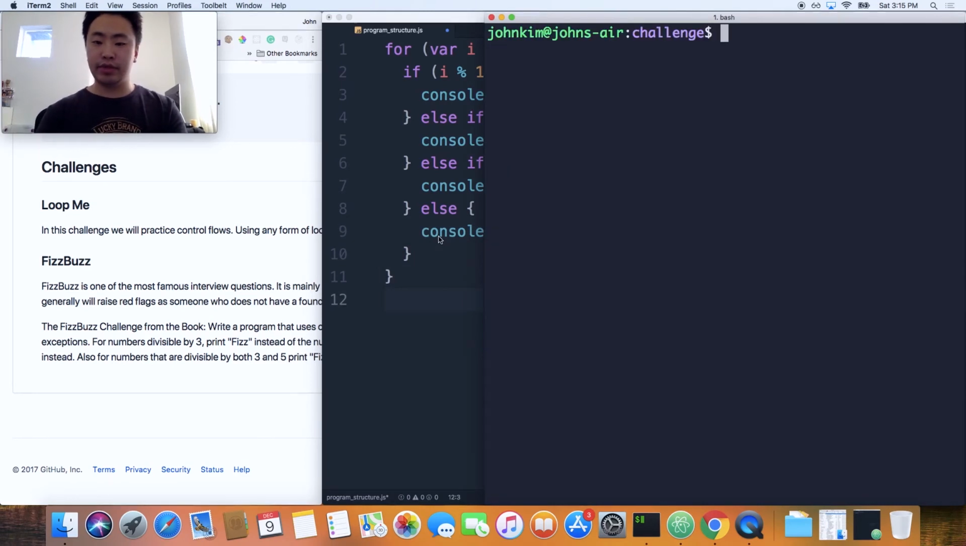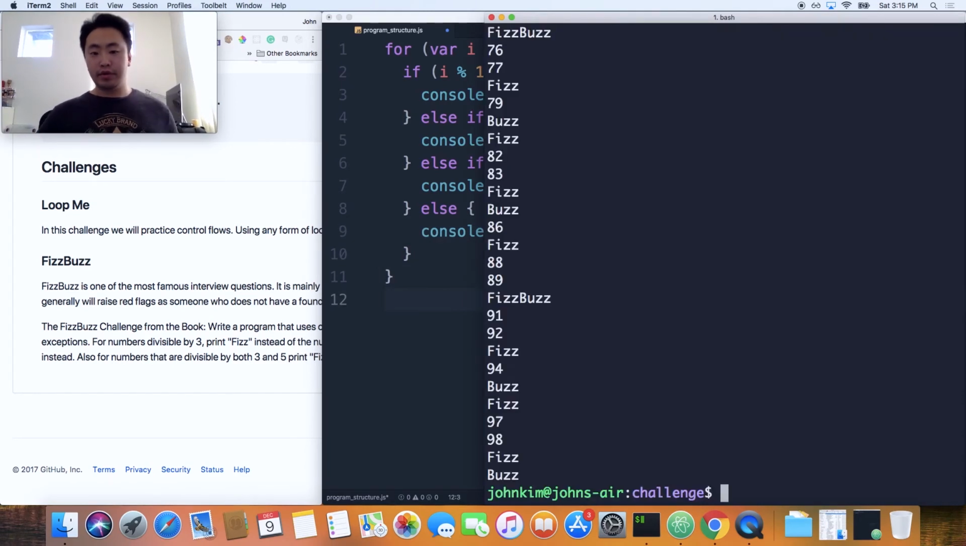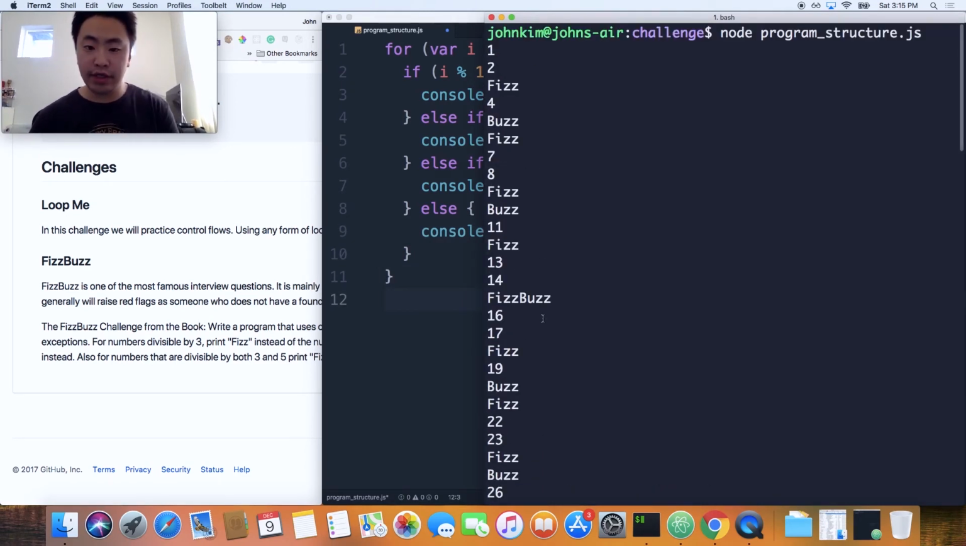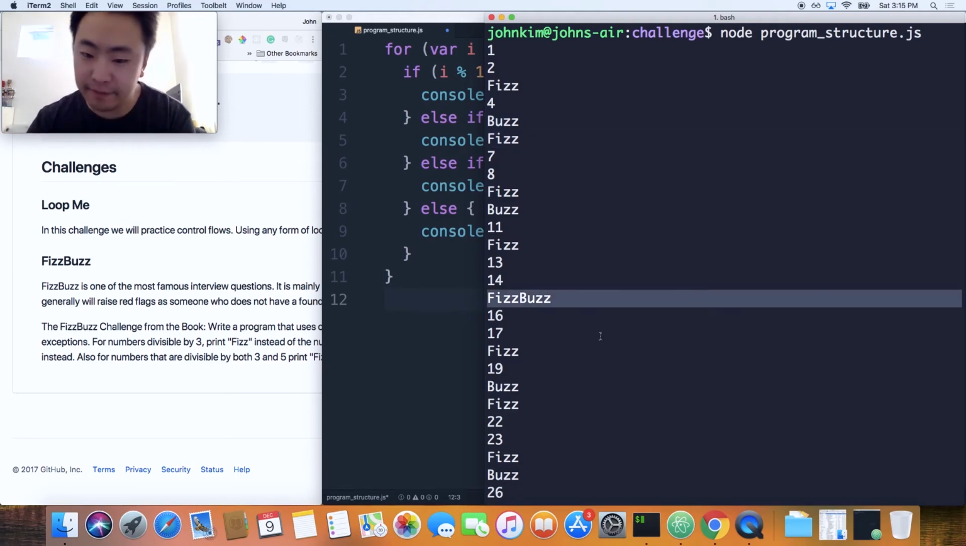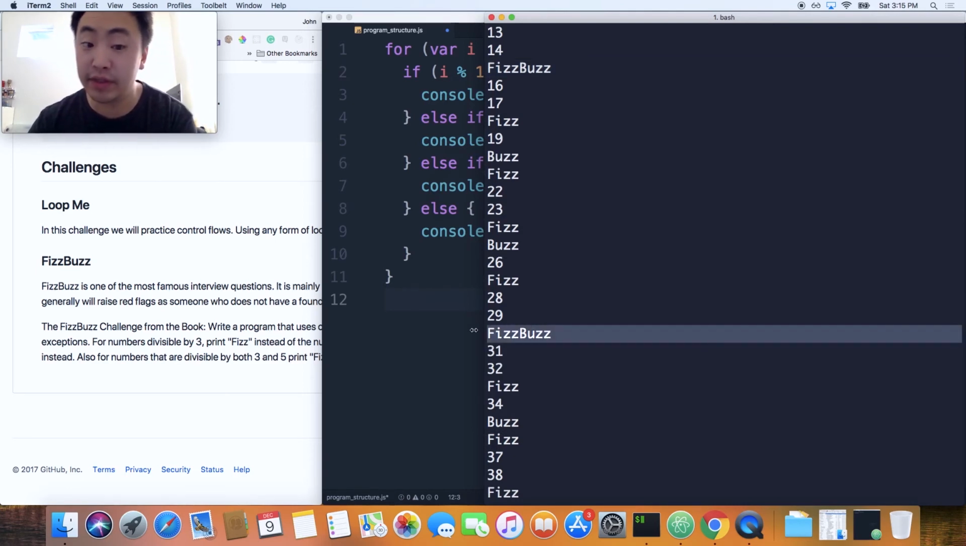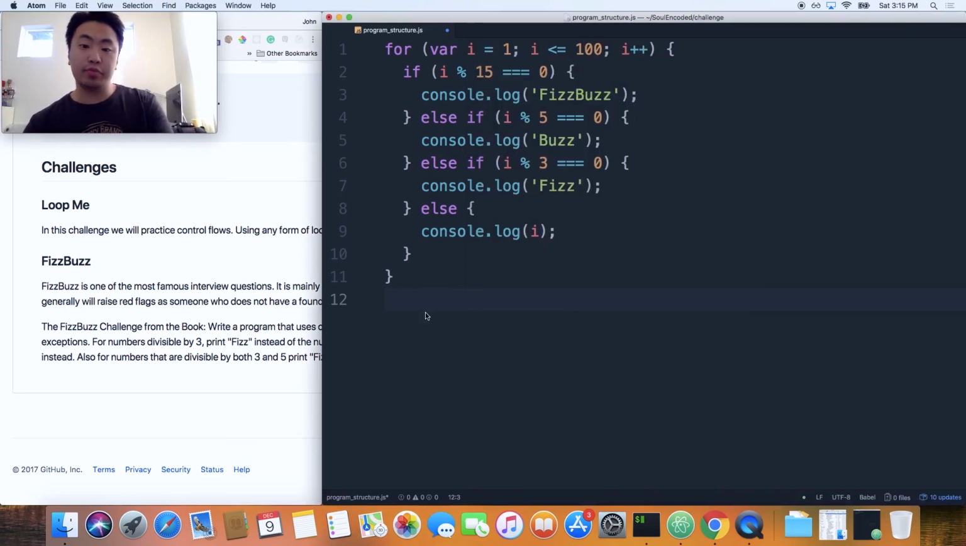So let's execute it here. Boom, Fizz Buzz. If you look here, 1, 2, fizz, 4, and then there's 5, so that's buzz, and then 6 is divisible by 3 evenly, so that's fizz. And then right here at 15 there's fizz buzz, at 30 there's fizz buzz, because both 3 and 5 divide 30 evenly. So that's it. That's how you program Fizz Buzz.